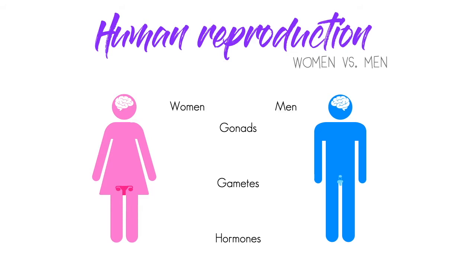The gonads in women are the ovaries. They produce eggs and secrete estrogen and progesterone. In men, the gonads are the testes. They produce sperm and secrete testosterone.